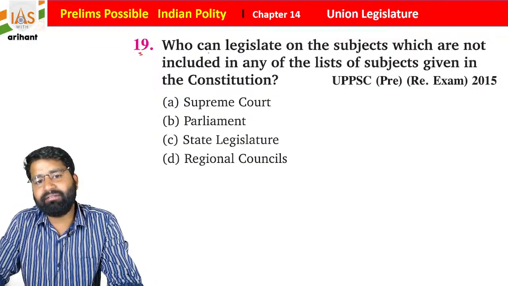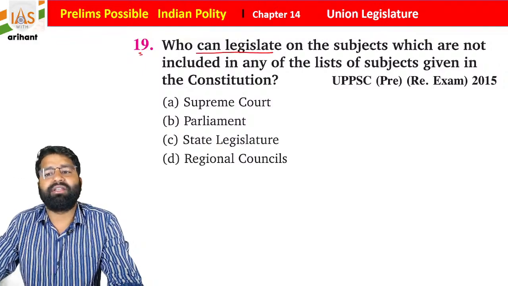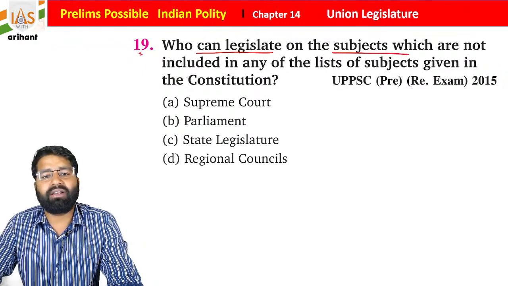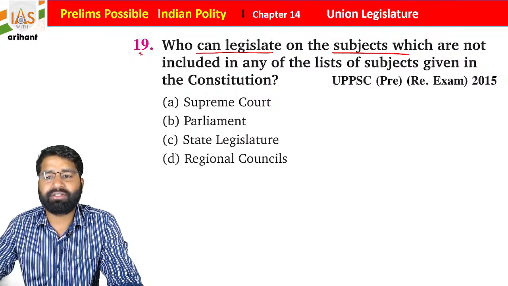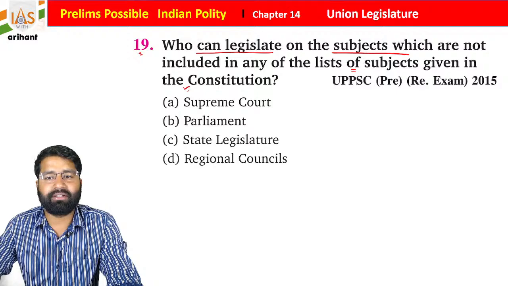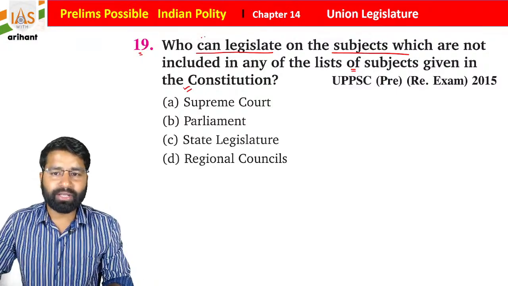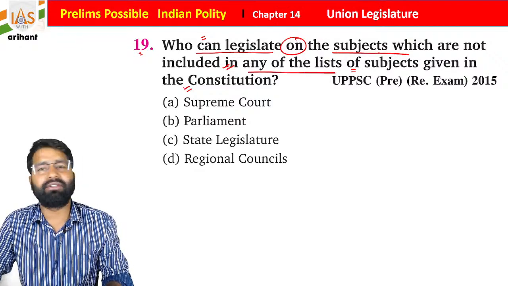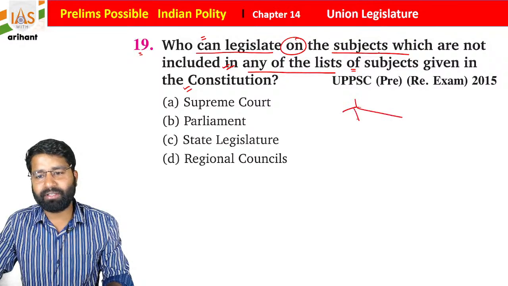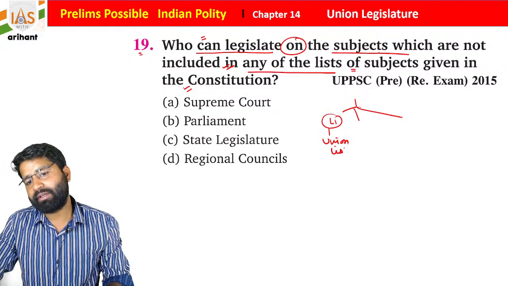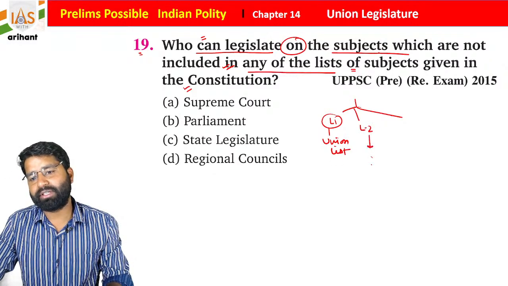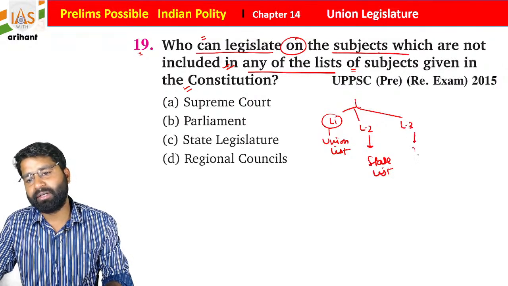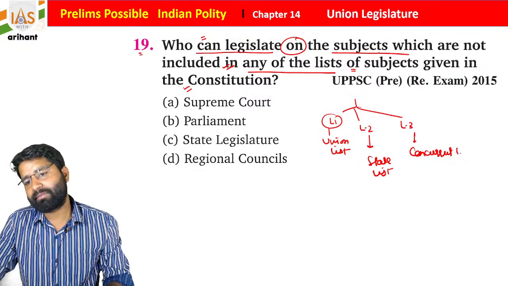Now question number 19 we have: who can legislate on the subjects which are not included in any of the lists of subjects given in the Constitution? So we know that we have three types of lists. One is List 1, that talks about the Union list. Then we have List 2, that talks about the State list. Then we have List 3, that talks about the Concurrent list.